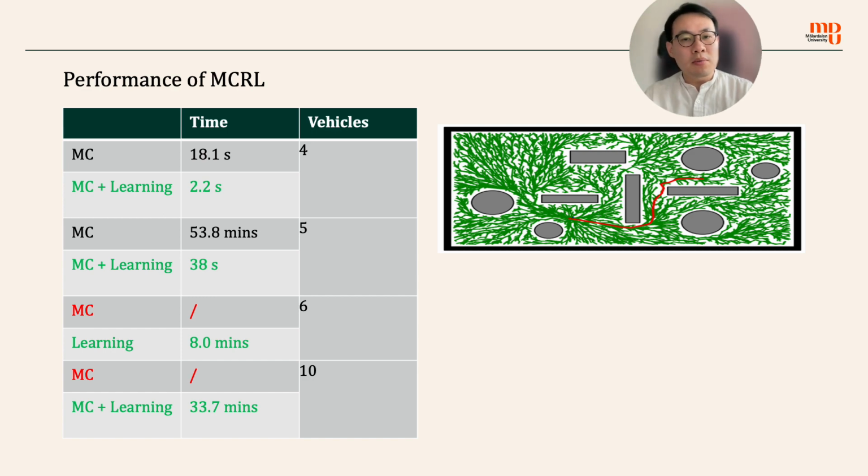Well, there's another problem of reinforcement learning that we are facing. When we run the Monte Carlo simulation and do the learning, we get a lot of useless information. For example, if I want to find a path in this environment, reinforcement learning tends to explore all the environment. And at the end of the day, we only care about one path, that is, reaching the destination. And this is the only useful information that we need.